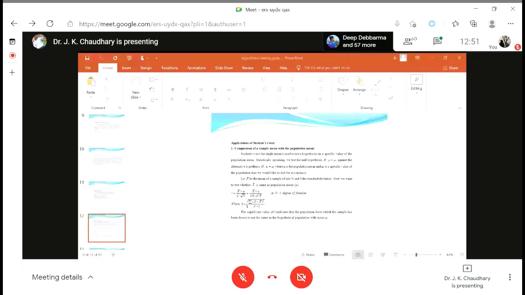Number 1 is known as one sample t-test. So what is one sample t-test? My voice is okay? Yes, sir. Okay. So there are 3 types of t-test. Number 1 is one sample t-test. Number 2 is independent sample t-test. Number 3 is known as the dependent sample t-test. Okay, so now first I will speak about the one sample t-test. What is one sample t-test?